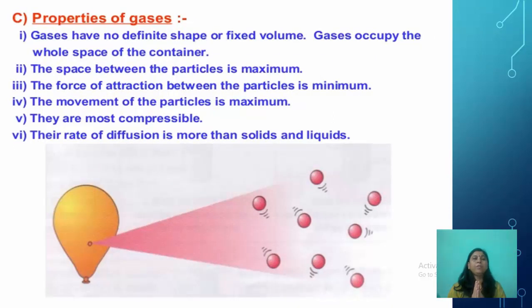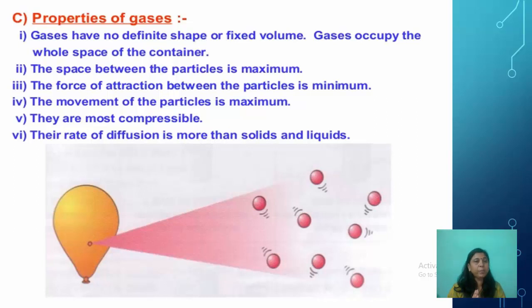Now properties of gases. Gases have no definite shape or fixed volume. They occupy the whole space of the container in which they are kept. The space between the particles is maximum, and the force of attraction between the particles is minimum. The movement of the particles is maximum.